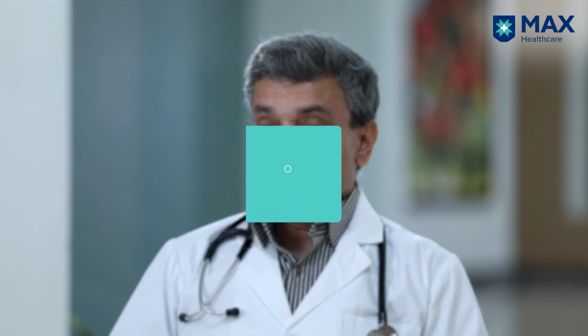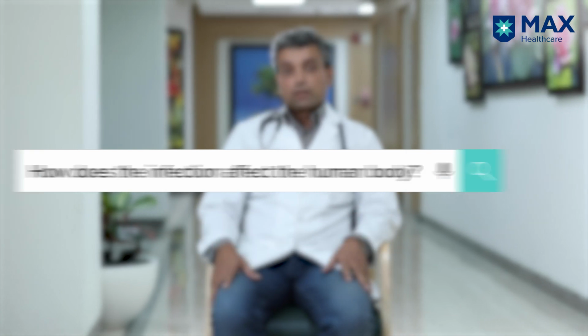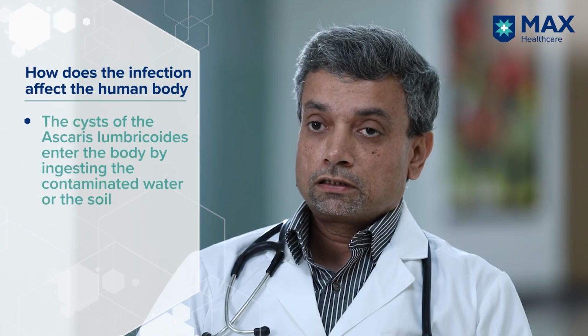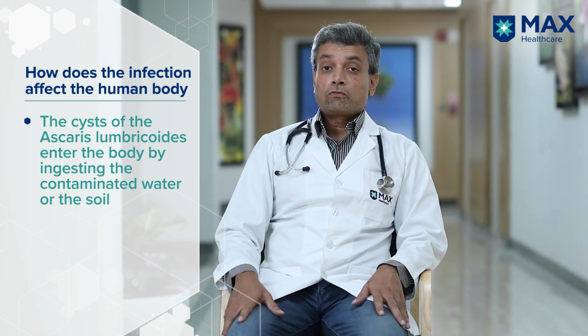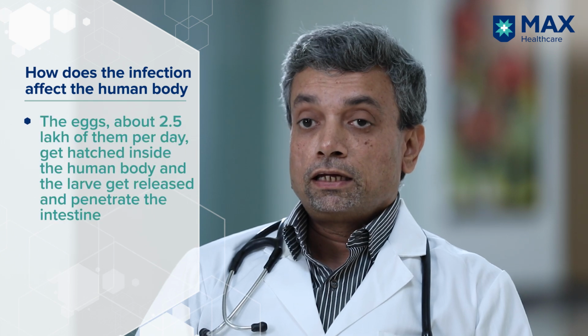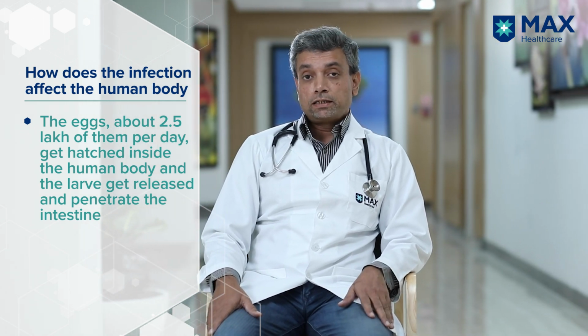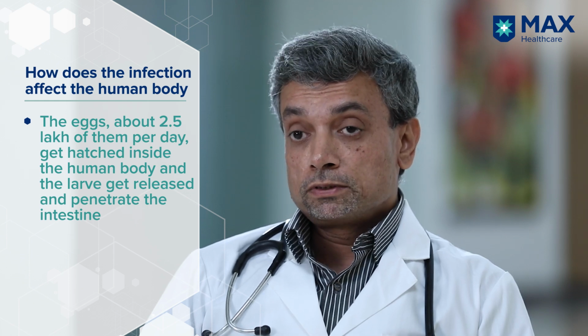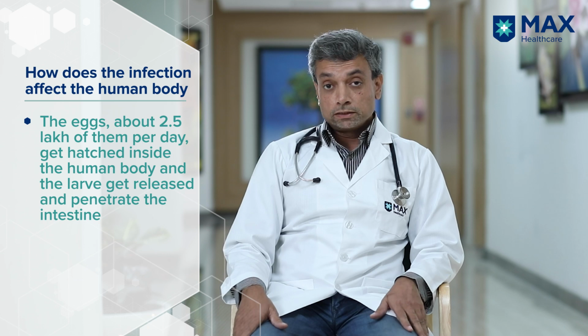So once this infection spreads through the soil or through contaminated water, how does this affect your body? Once the cysts of this Ascaris enter the body through the ingestion of contaminated soil or water, the eggs hatch in the intestines and the larvae are released. You'll be surprised to know that more than 2.5 lakh eggs per day are released in the stools by these worms, and they hatch into larvae and penetrate the intestine and cause problems in the intestines.